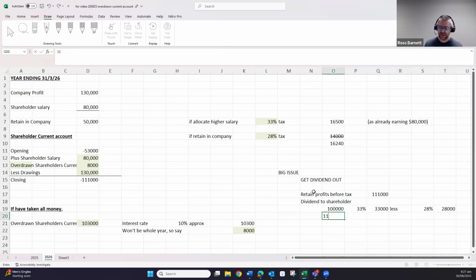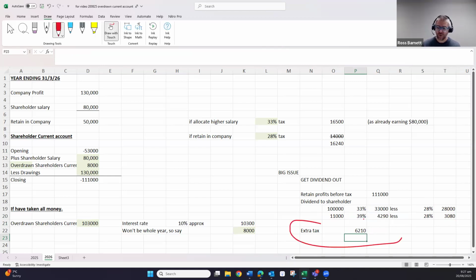Then they are going to earn 11,000 of that at 39%, because with the $100,000 dividend and the 80,000 salary, they're now up to 180. So any further profits are going to be at 39%, less the 28% again that they've already paid. So we're going to have some extra tax. That is going to be that minus that, plus that minus that. So we're going to pay 6,000 extra tax.